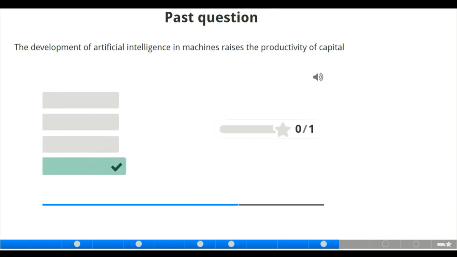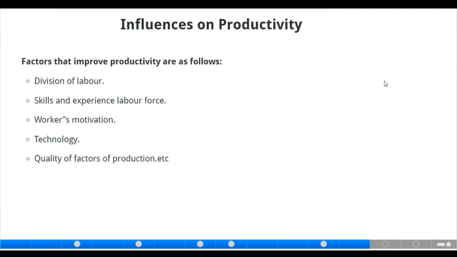That's good. Let's move to the next slide. Moving to the next slide, we now have the influences on productivity. What are the factors that can improve productivity? Now we have division of labor. Of course, division of labor is each worker being specialized in a different task, and each worker being specialized in different tasks will lead to an increase in productivity.